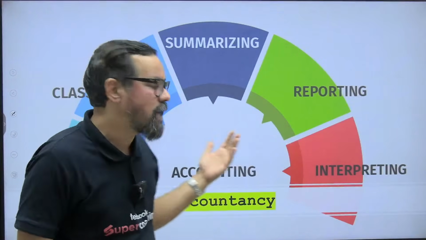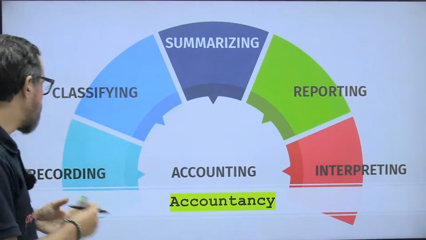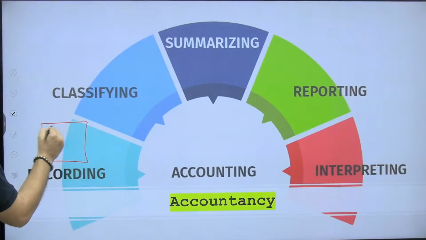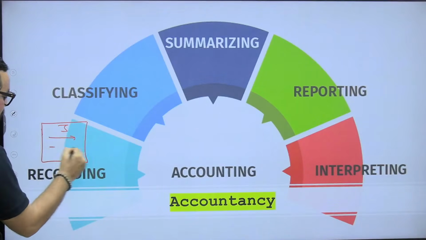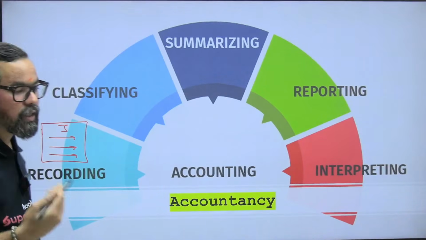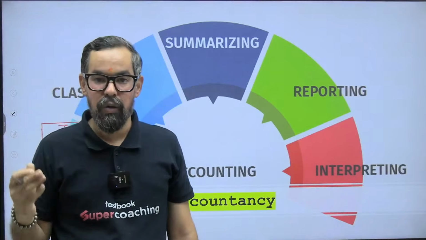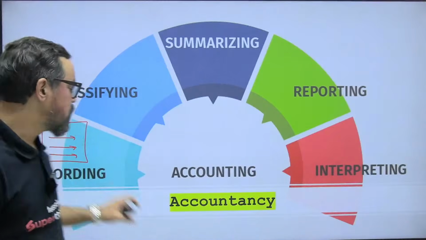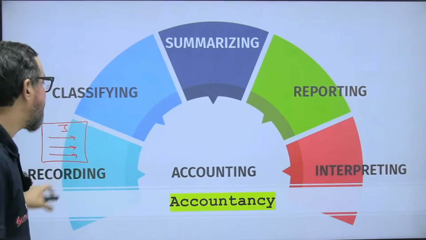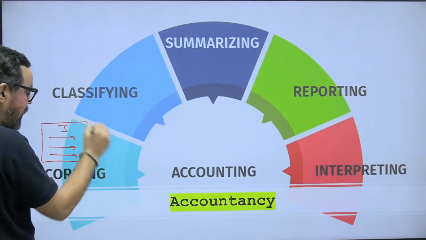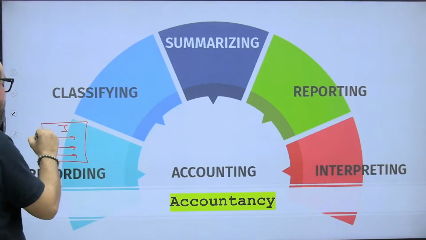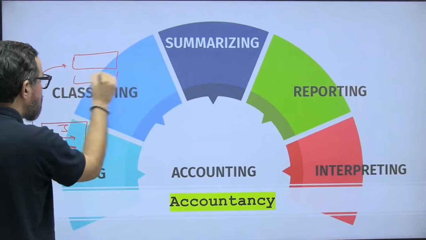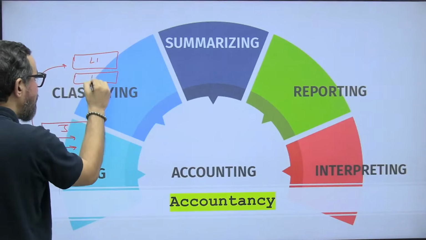That process starts with recording. Recording means we do journal entries which are chronological in order, meaning date wise, amount wise. As we are entering any transactions, we have to record them. Second, after creating the journal entry, which is called journalizing, we create separate accounts for each and every individual account, that is called ledger accounts.